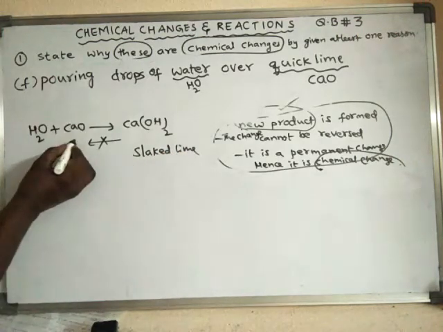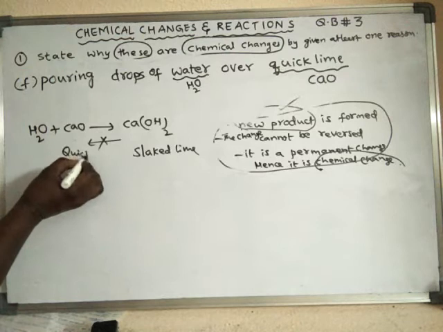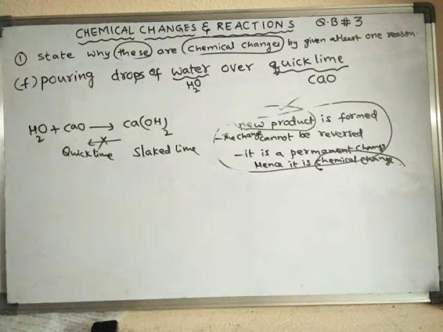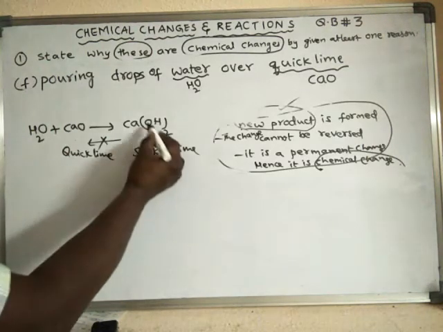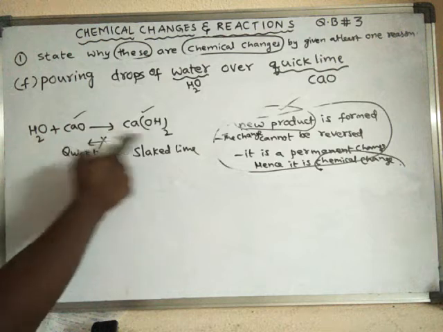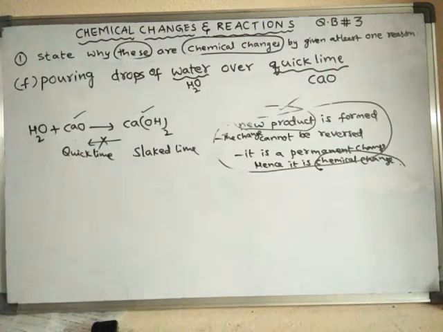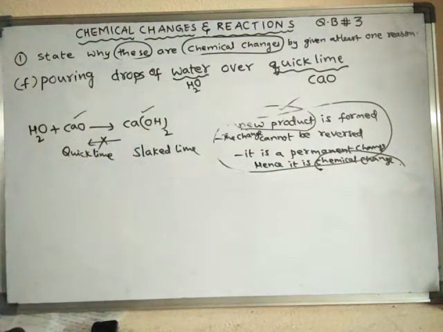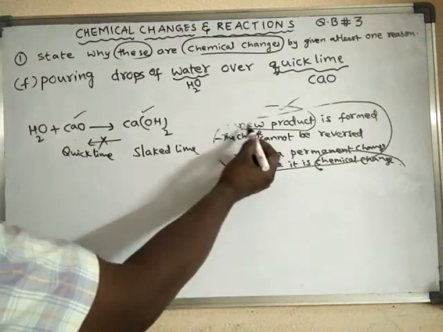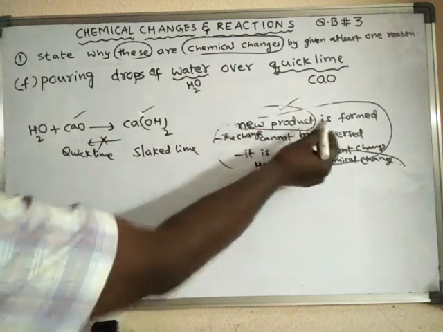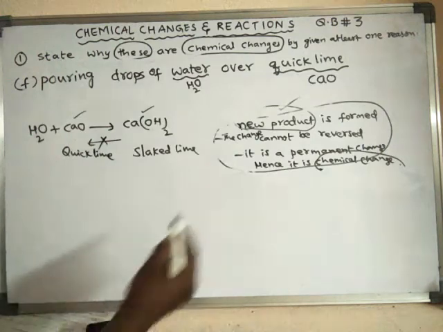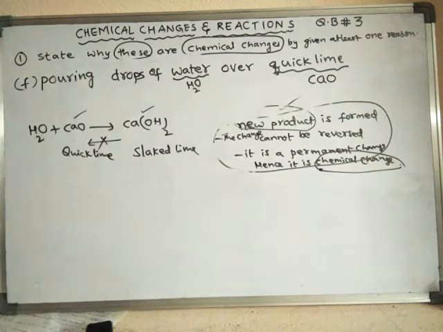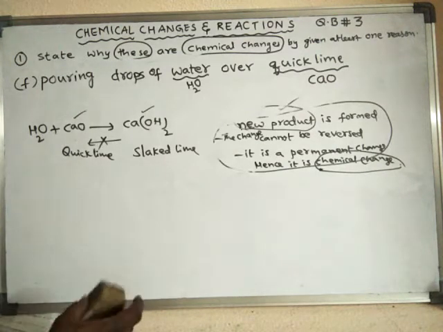Slaked lime. This is quicklime, and quicklime is converted into slaked lime. So this is a different product from this one. These two are different products, which means a different chemical is formed. That is why it is a chemical change. A new product is formed, and this change cannot be reversed. Hence, it is a permanent change. That is why it is called a chemical change. So like this the question can be discussed.